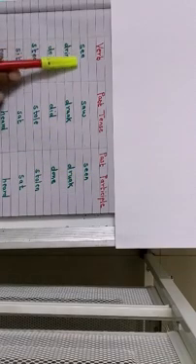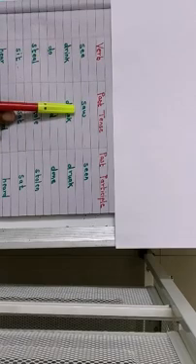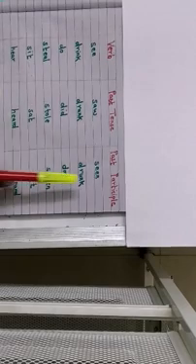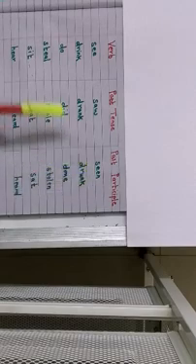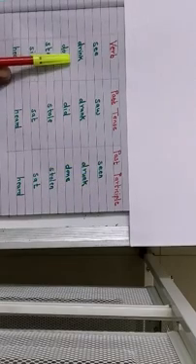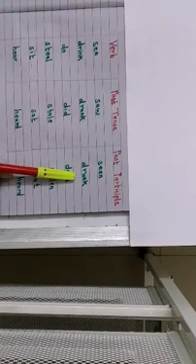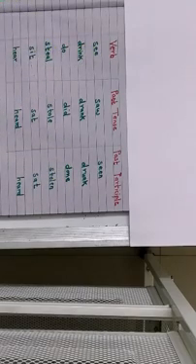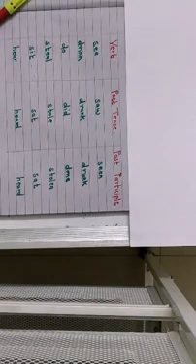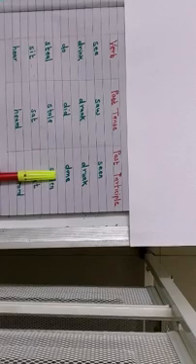Okay? Now see the verb over here children, it is see. The past tense of see is what children? Saw. Simple. Now the past participle will be what? Seen. Right? Now let's take another verb. Drink. What is the past tense? Drank. Then you have the past participle, that is drunk. The next verb is what children? It is do. Right? So what is the past tense of do? It is did. And what will be the past participle? Done.